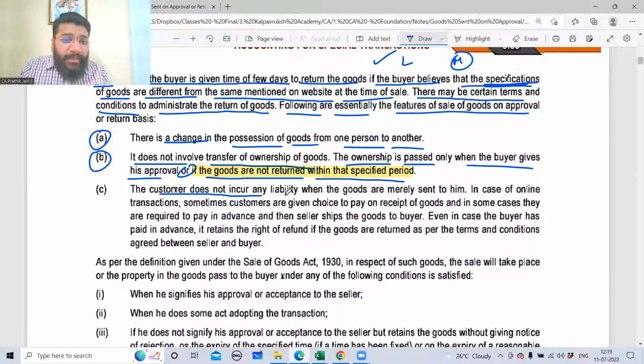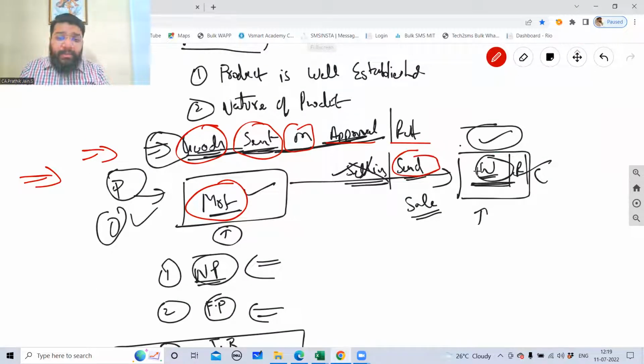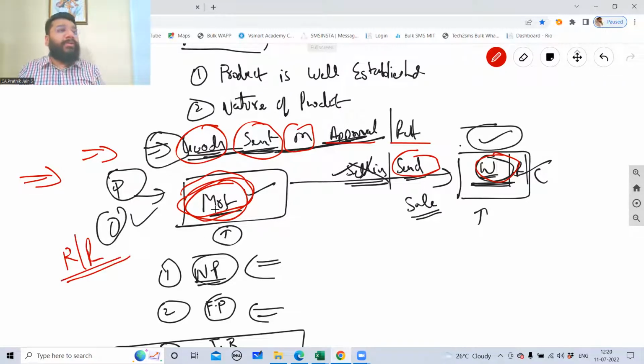C, the customer does not incur any liability when the goods are merely sent to him. Now, the manufacturer has sent the goods to the wholesaler. Does the wholesaler have any obligation or liability to pay money? The liability of the wholesaler arises only when he accepts the goods. When I did not accept, you came and kept the goods in my shop, boss. How is it my liability? So ownership is with whom? The manufacturer. If ownership is with the manufacturer, the risk and reward is with the manufacturer. If something goes wrong and the goods are damaged, who is responsible? The manufacturer, because there is no liability on the wholesaler.